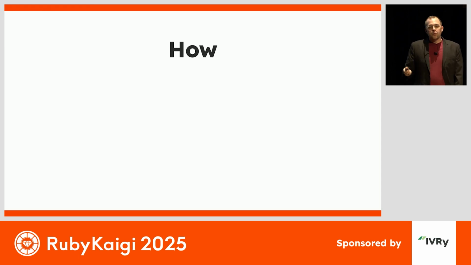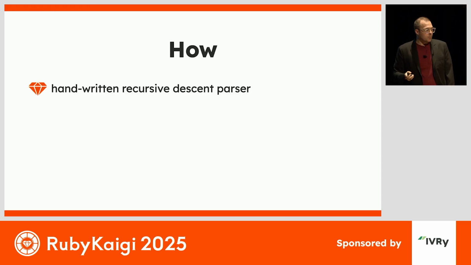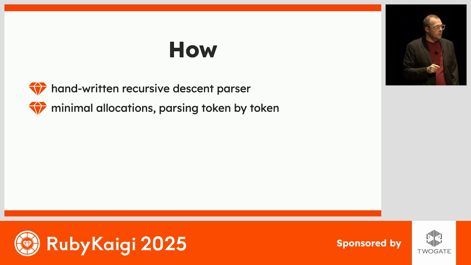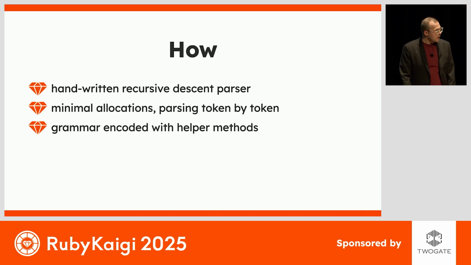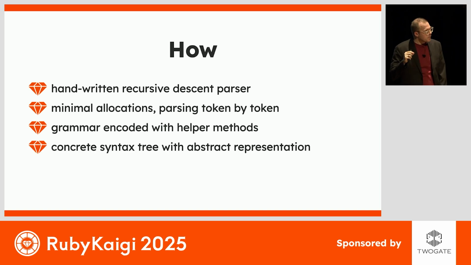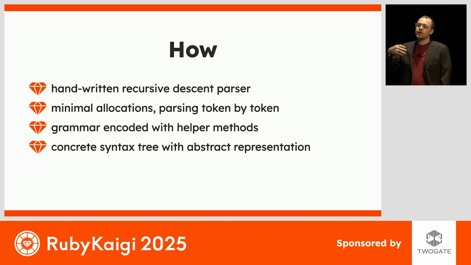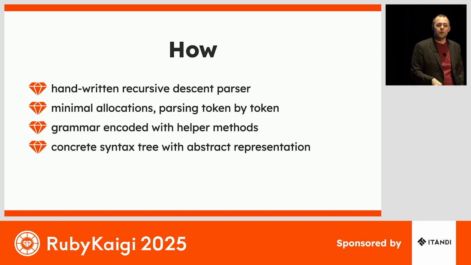So the way that Plume works, this is a handwritten recursive descent parser. It is minimally allocating objects, mostly integers and symbols, in arrays. It works token by token, so there's never huge arrays in memory. The grammar is encoded with these hopefully very literate helper methods, and that allows us to produce a concrete syntax tree that we can then present to users as an abstract syntax tree so that you get the best of both worlds, the usability of the abstractness and the fullness of the concreteness.